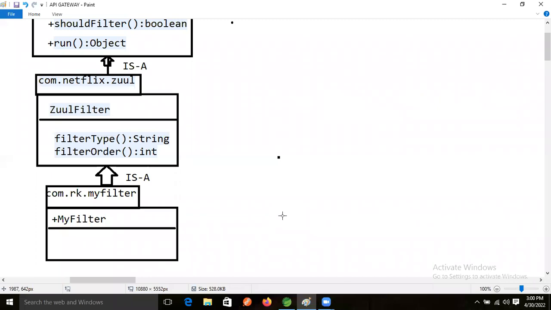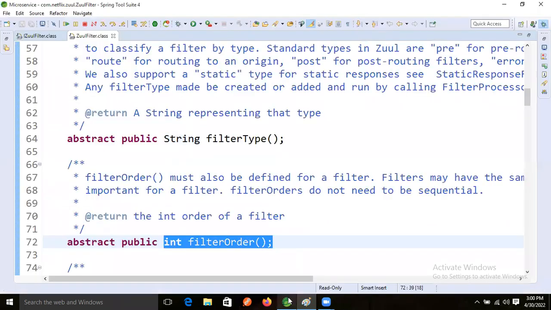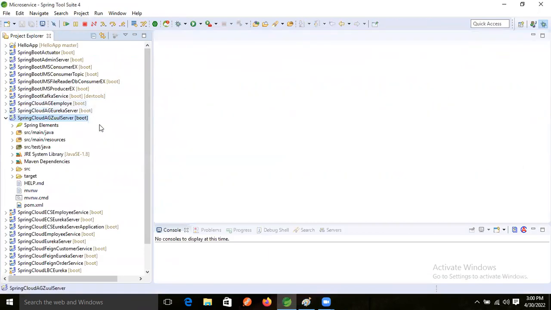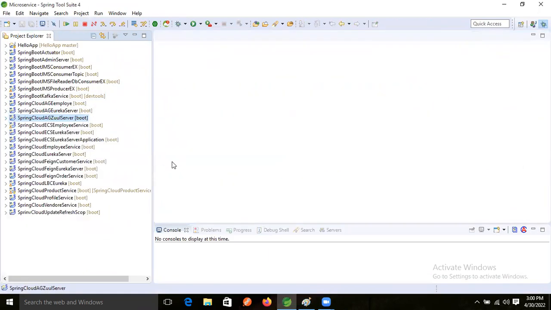In the last weekend, I created one application, the Zuul server. In that one only I'm going to implement it. After completing last weekend's session, two videos are still left, where I started the development phase.